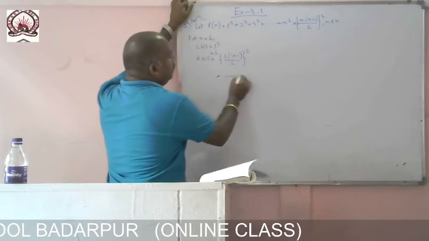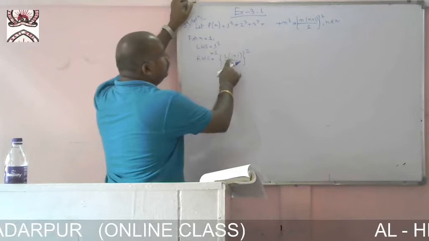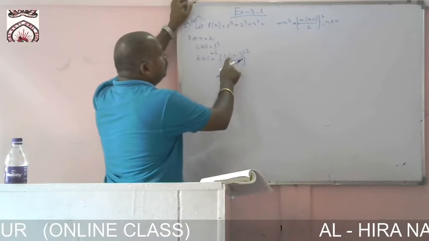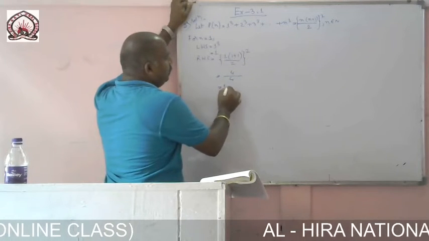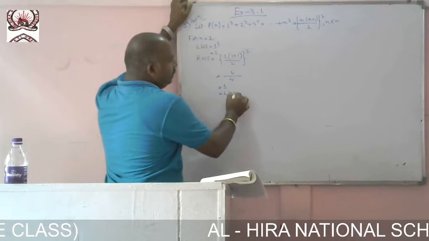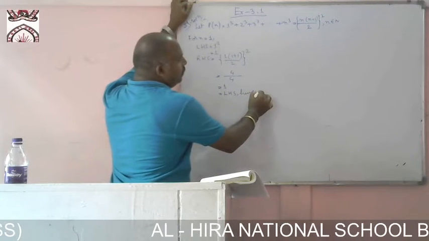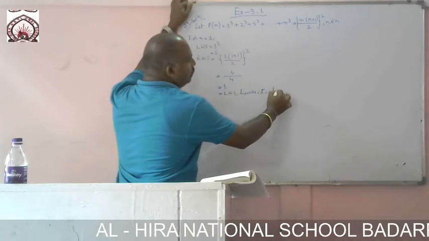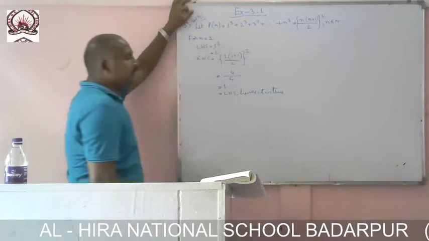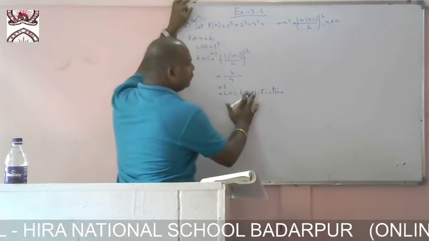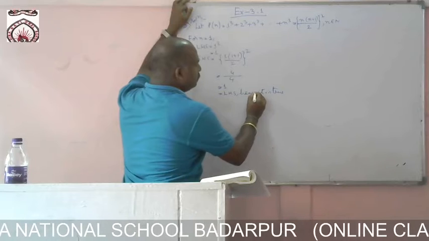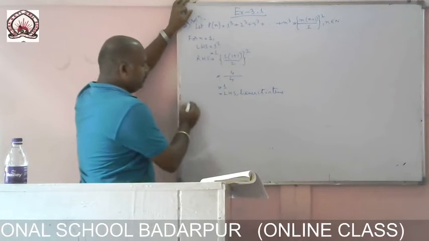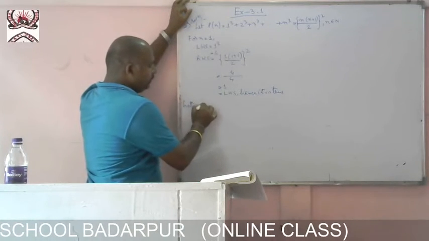Now here 2 square is 4, then 2 square is 4 equal to 1, left hand side. Hence it is true.